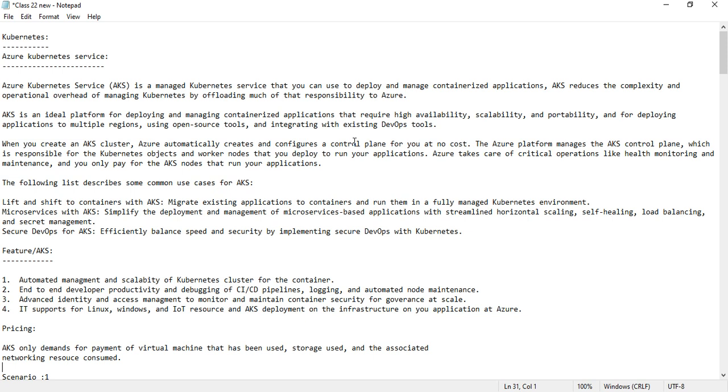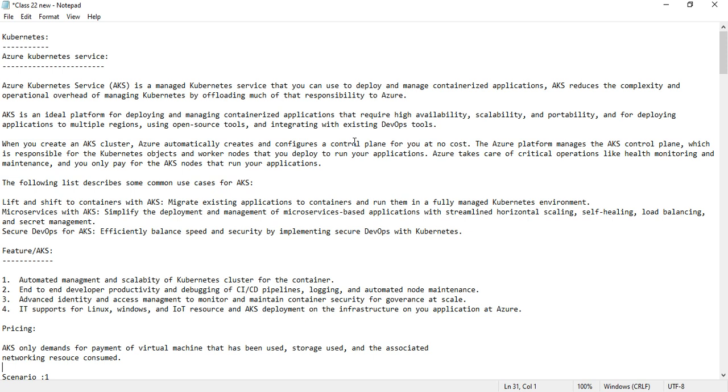It is an ideal platform for deploying and managing containerized applications which require high availability, high scalability, high portability, and deploying applications to multiple regions. What is the purpose of deploying an application to multiple regions? There are a lot of reasons, in order to maintain high availability and to reduce the time to access.